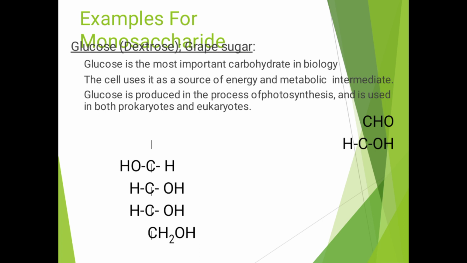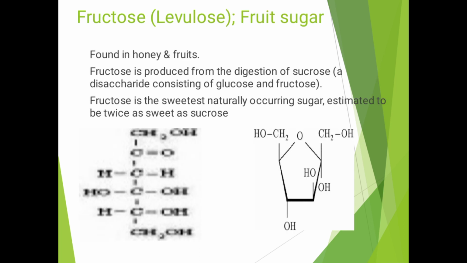Glucose is the most important carbohydrate biologically. The cell uses it as a source of energy and a metabolic intermediate. Glucose is produced in the process of photosynthesis and is used in both prokaryotes and eukaryotes. Fructose is levorotatory fruit sugar found in honey and fruits. Fructose is produced from the digestion of sucrose, a disaccharide consisting of glucose and fructose. Fructose is the sweetest naturally occurring sugar, estimated as twice as sweet as sucrose.